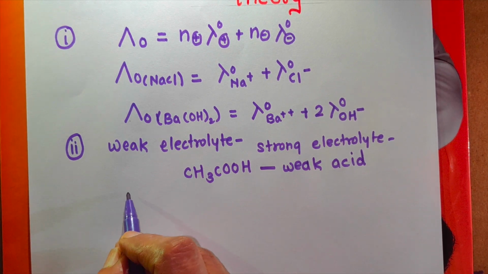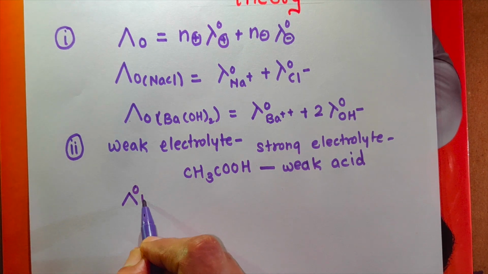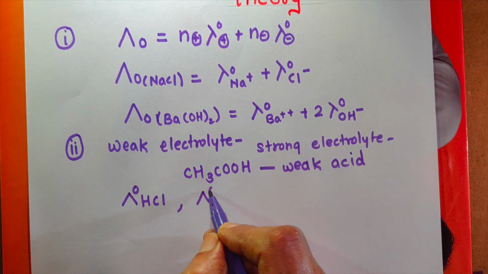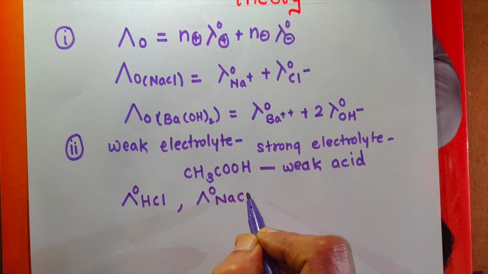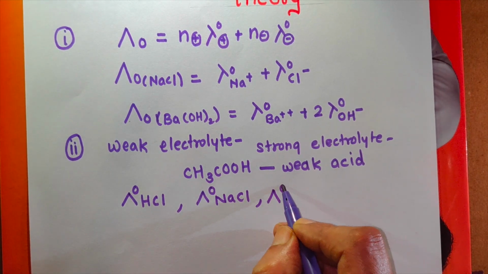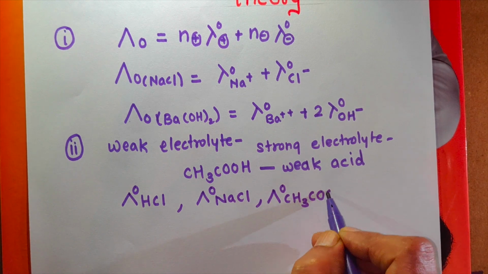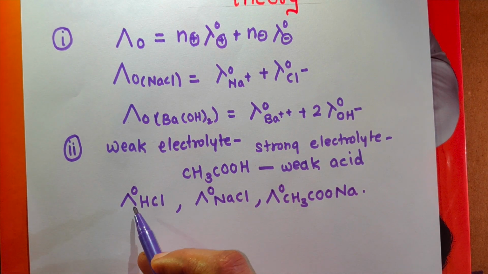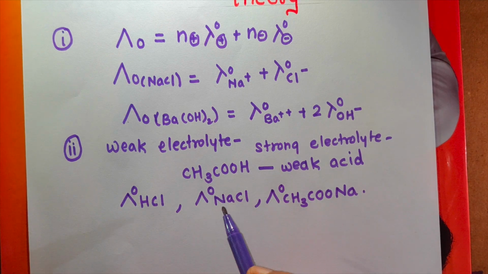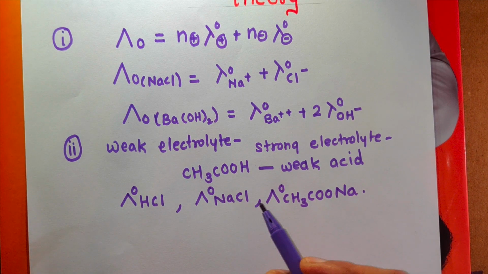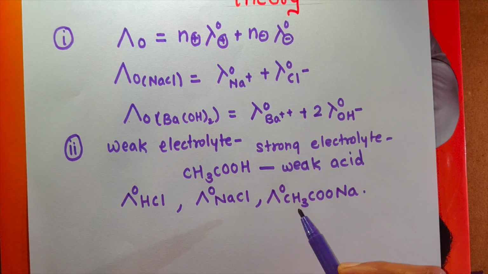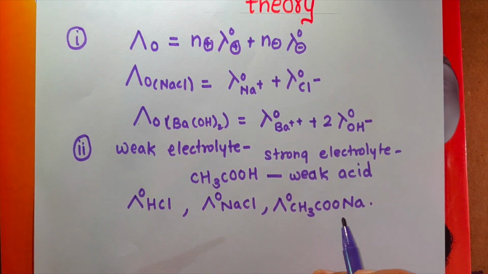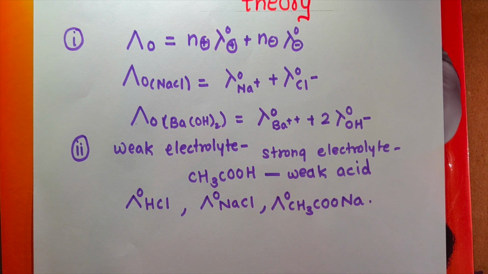Here you can determine the molar conductivity at infinite dilution of HCl, because HCl is a strong electrolyte, the molar conductivity at infinite dilution of NaCl, and the molar conductivity at infinite dilution of CH3COONa. Remember, the molar conductivity at infinite dilution of HCl, NaCl and CH3COONa you can calculate by using the law, since all these are strong electrolytes.